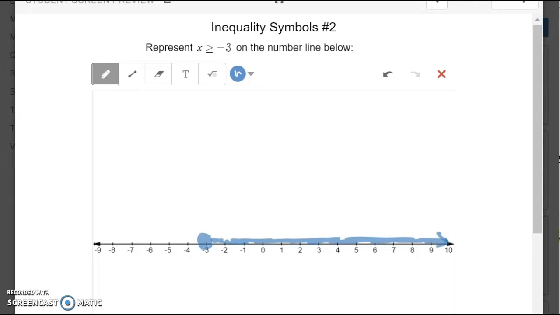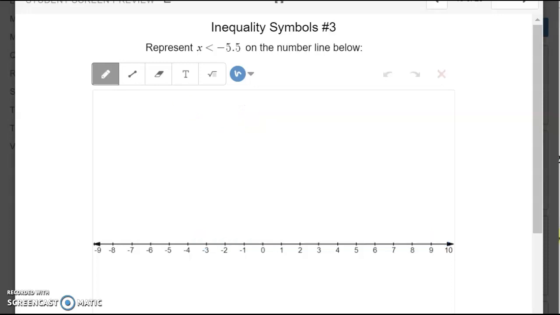I want you to look at this. Do you see that when you just look at the sign here, that inequality sign is pointing to the right? That also works as long as the variable is on the left. If you want to use this method, then you need to make sure the variable or the number that we are trying to color is on the left. And if that is the case, then look at the symbol. It is pointing to the right, like an arrow, and we're going to be shading to the right. As well, we're going to color the -3 in because of the equal sign.